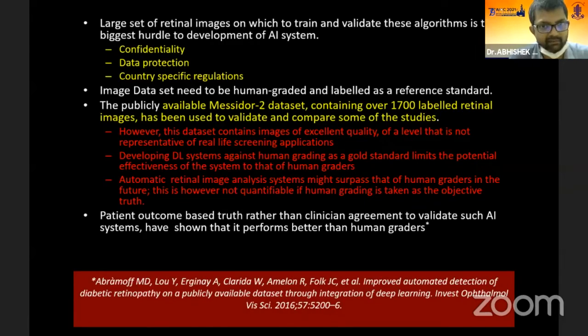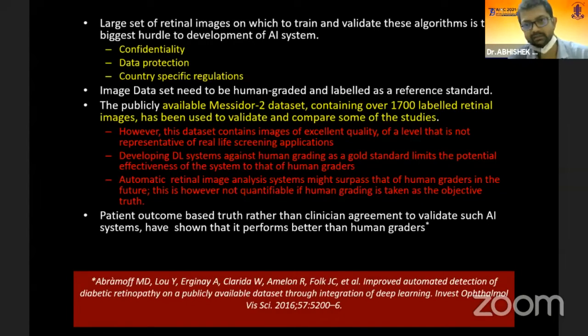The publicly available Messidor-2 dataset, containing over 1700 labeled retinal images, has been used to validate and compare some of the studies. However, what is very important is that this dataset contains images of excellent quality, of a level that is not representative of real-life screening applications. And developing deep learning systems against human grading.